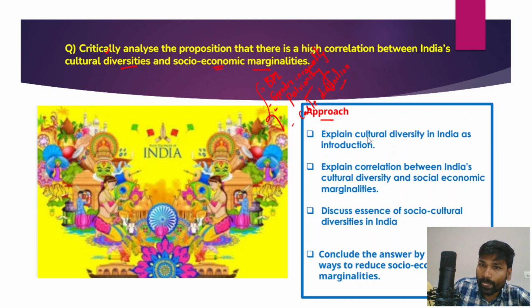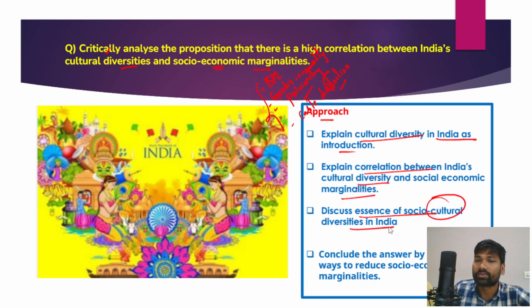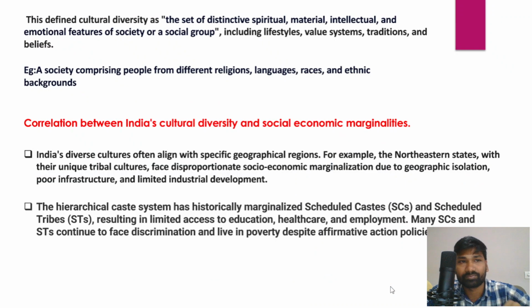Initially you have to explain the cultural diversity in India in the introduction, and then you have to write a correlation between India's cultural diversity and socio-economic marginalities, and discuss the essence of socio-cultural diversities in India. Ultimately you have to conclude the answer by suggesting ways to reduce the socio-economic marginalities.